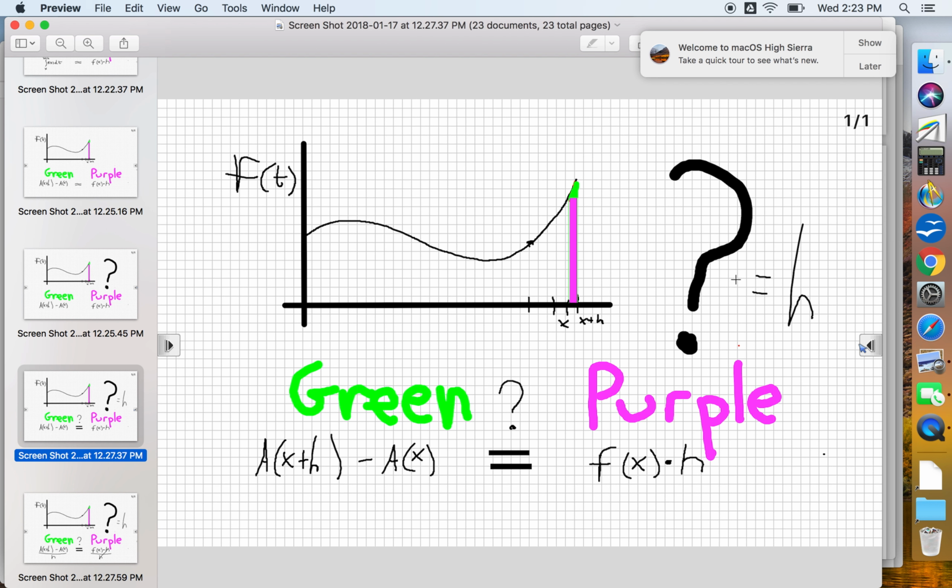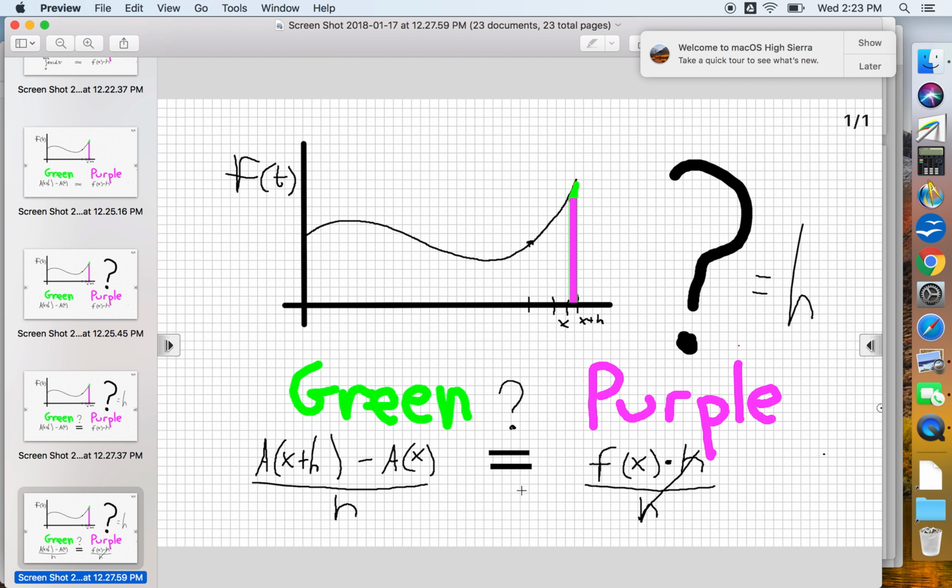Oh, I jumped the gun on something. Before we proceed, we're going to take this potential equation and do a little bit of manipulation. We're going to take this h that's multiplied on one side and bring it over with old school algebra so it's divided on the other. So we're going to divide both sides by h. And over here we have a of x plus h minus a of x, over h. And some of you, especially the sophomores, might be recognizing this symbol or where we're going with this.